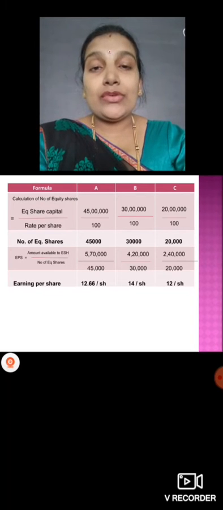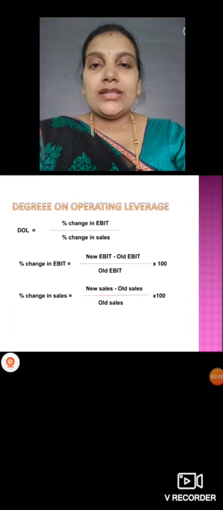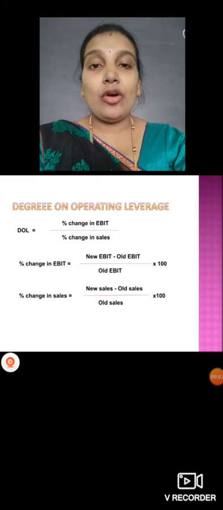you have to solve 3 problems here. If you have any doubt, get it clarified, then sort it out. So next we'll see degree of operating leverage.